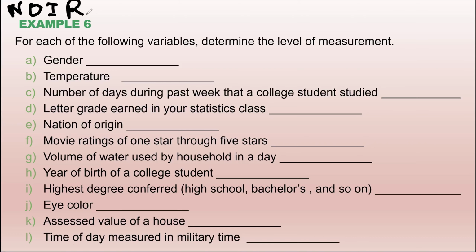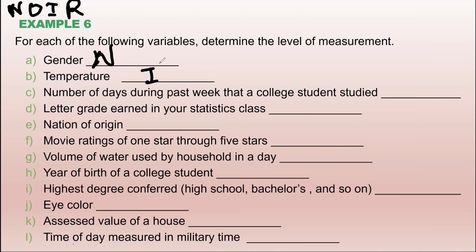What do you think of gender? Is it nominal, ordinal, interval, or ratio? Nominal. Nominal, very good. I'll just write N, okay? What do you think of temperature? Interval. Interval, we have done the exact same example in the previous class, right?